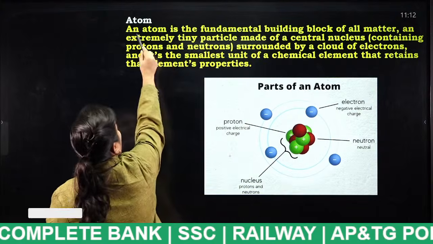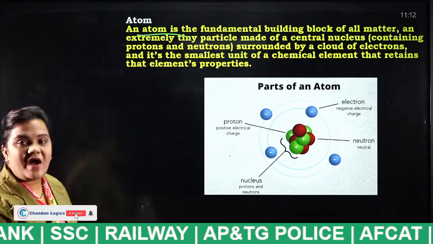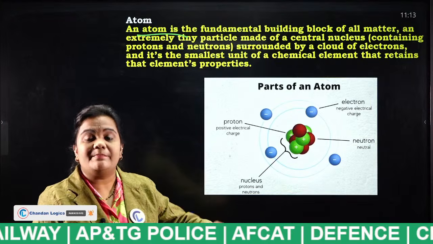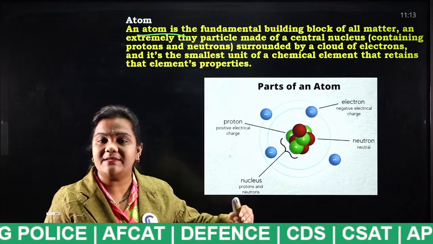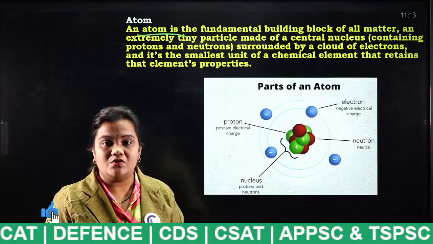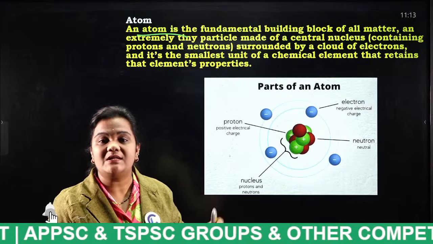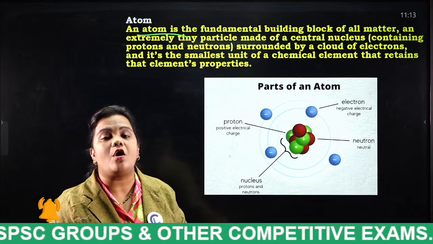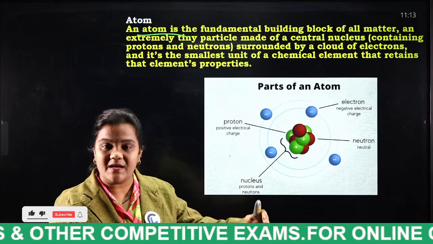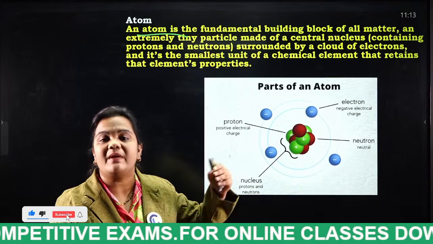Atom is the fundamental building block of all matter. That means many atoms combine together to form matter. In the human body, the combination of cells gives us a tissue, the combination of tissues gives us an organ, and all the organs make up a human body.